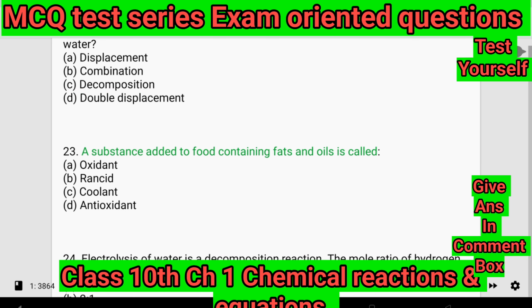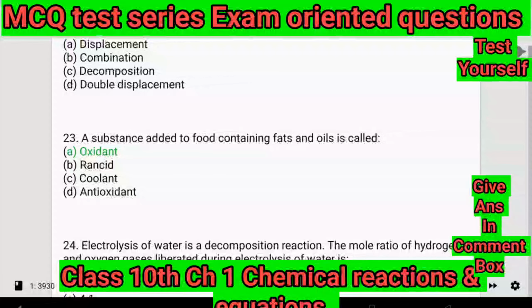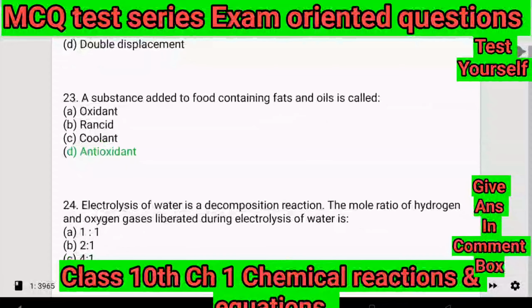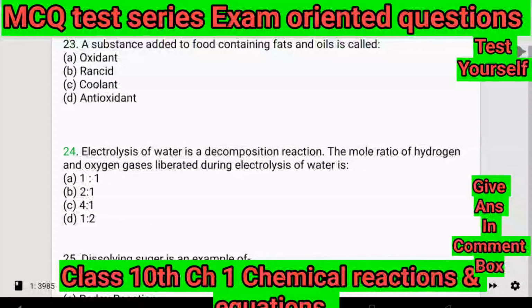23. A substance added to food containing fats and oils is called: A. Oxidant. B. Rancid. C. Coolant. D. Antioxidant.